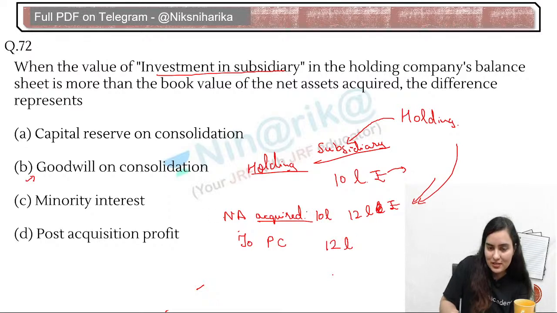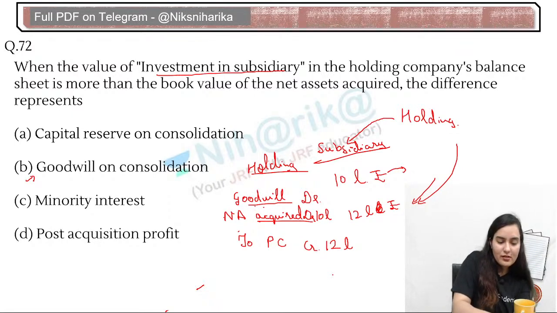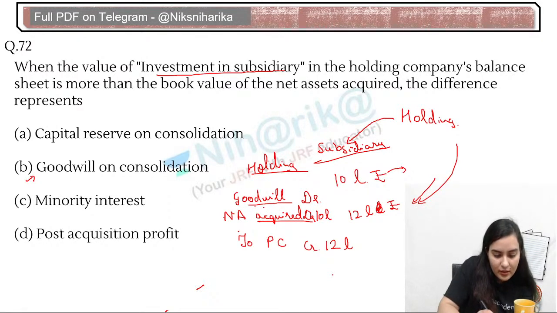So this is net asset debit, 2 PC credit. What is the remaining debit amount left? What will we call that fill in the blanks? We will call it goodwill on consolidation. Right? Is it okay? Is this clear or should I write it again? Yes, if it is less, then it is known as capital reserve.